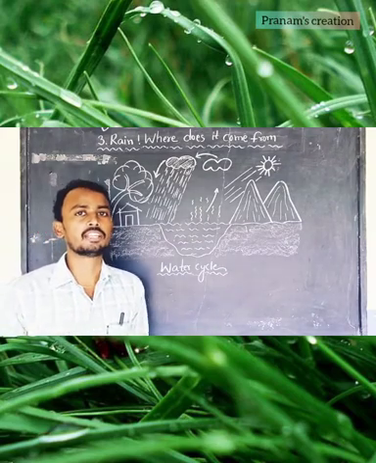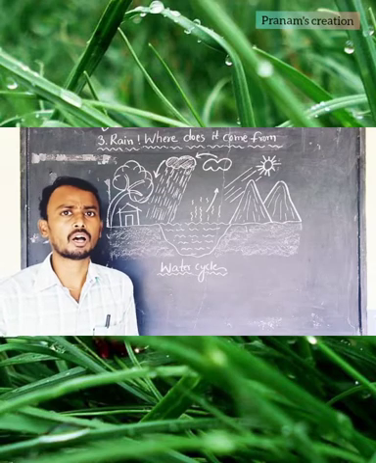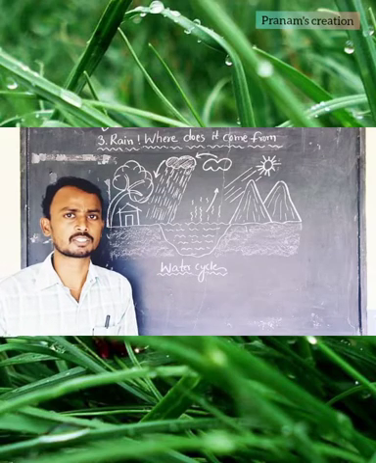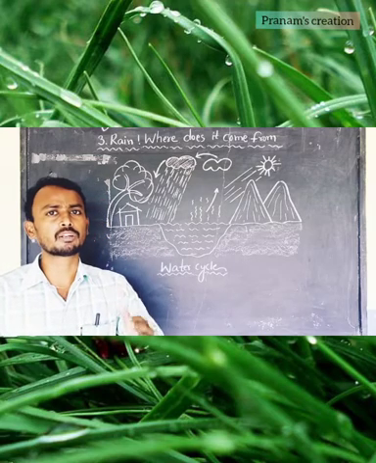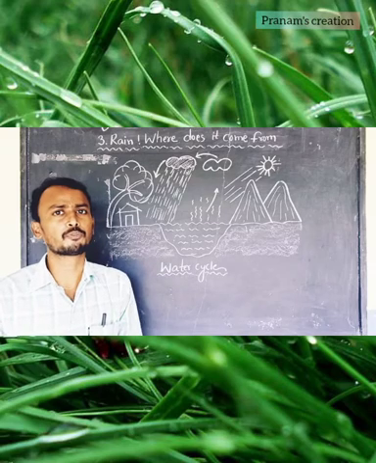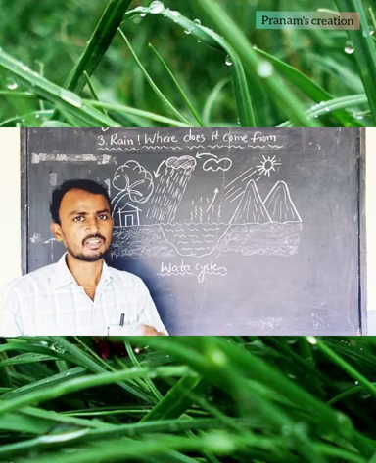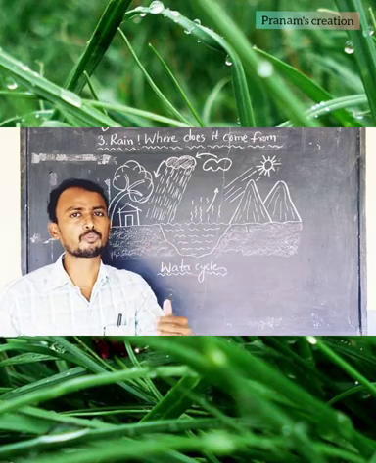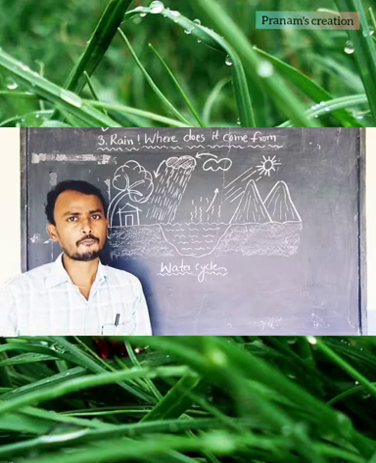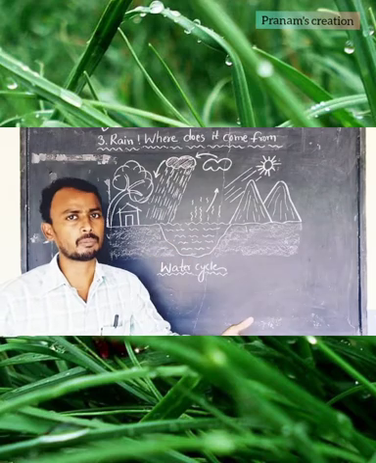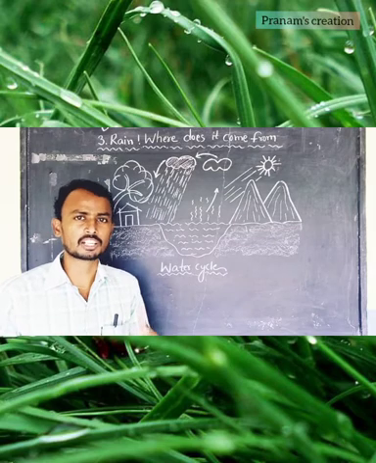Okay. So the main content of rain is water. So what things do we need to know about water? If we discuss, so many things are there about water. Water changes from one form to another form, which helps to give us the rains. Main thing is water. So how is it changing? From which form to another form is it changing? How can we understand? What process do we call it? Let us discuss in this lesson.